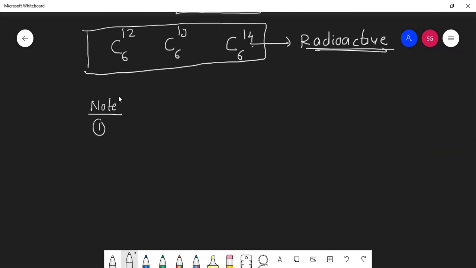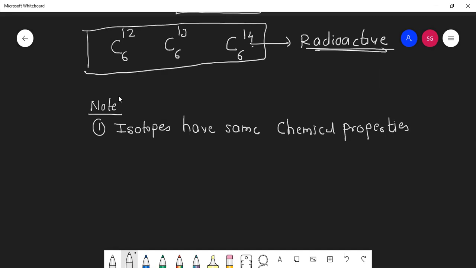First important point: isotopes have the same chemical properties, meaning their reactions will be the same.